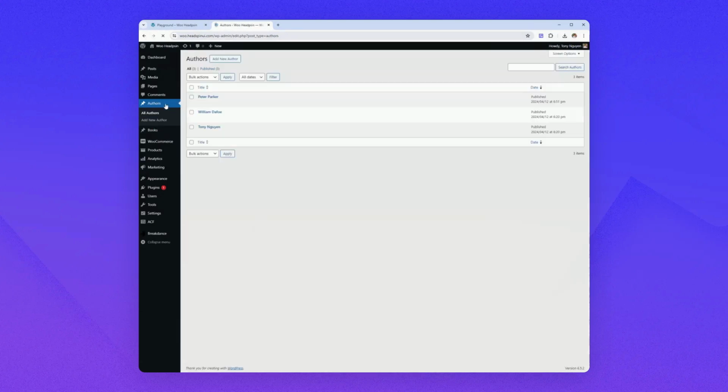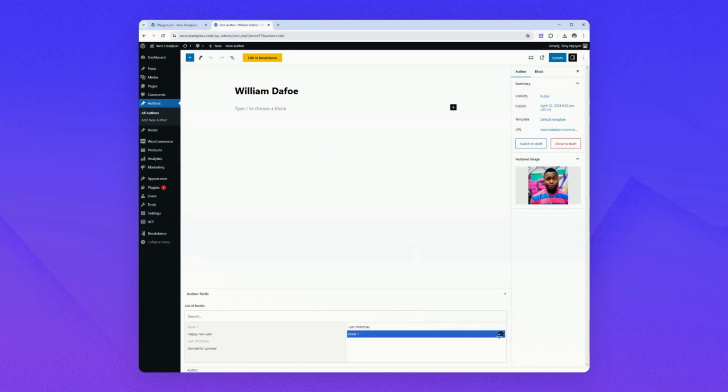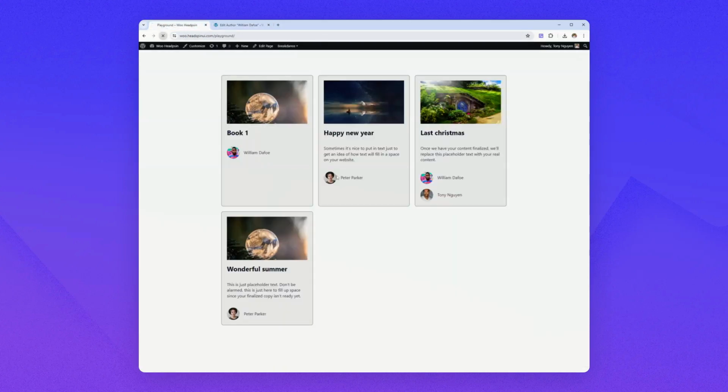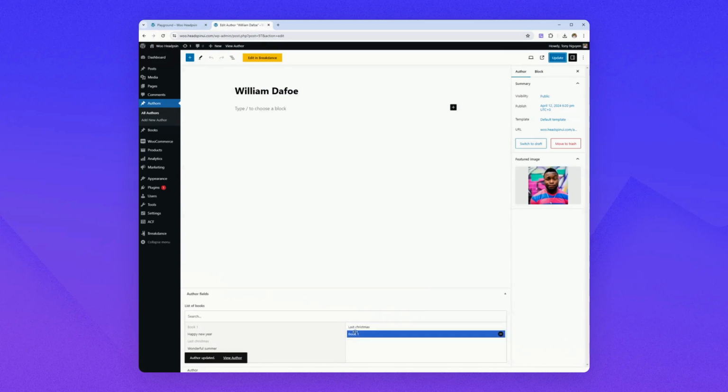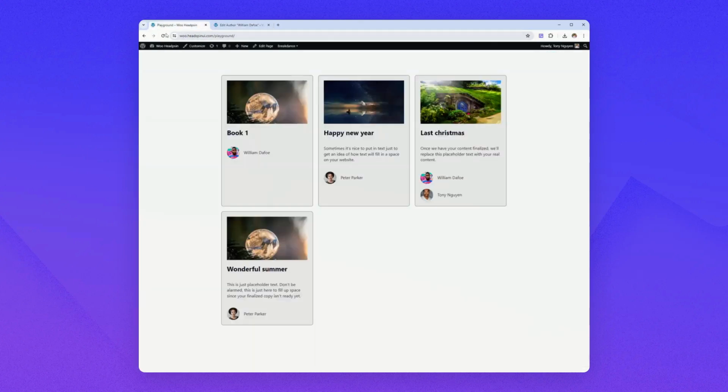Now, if I decide to change the author, like go to William Defoe and remove book one, update, it should be removed. Okay, give me a second. Oh, it's not removed again. Now you see that it's not here anymore. Okay, so that's how you create a bi-directional relationship in Breakdance with Advanced Custom Fields.